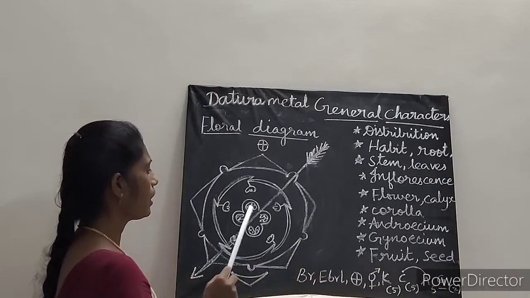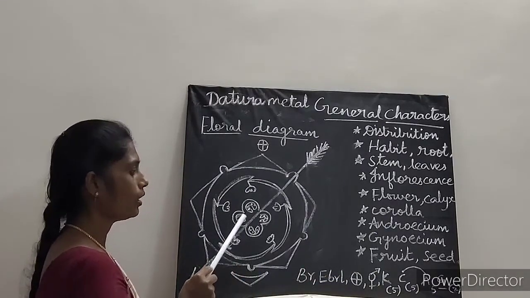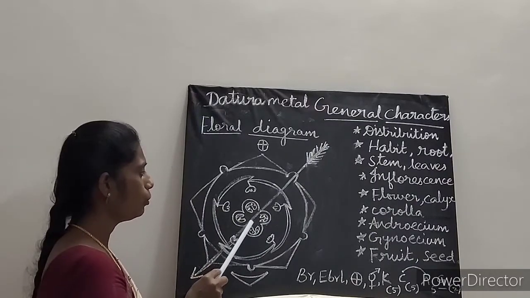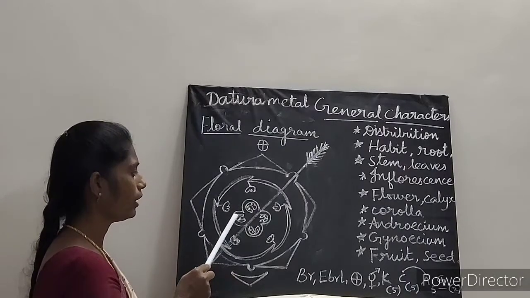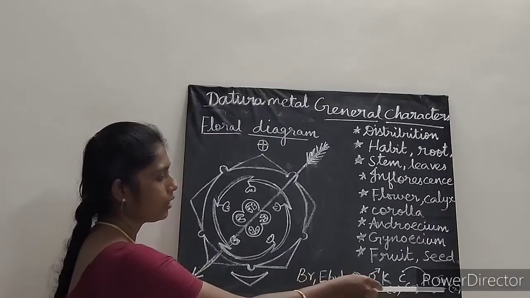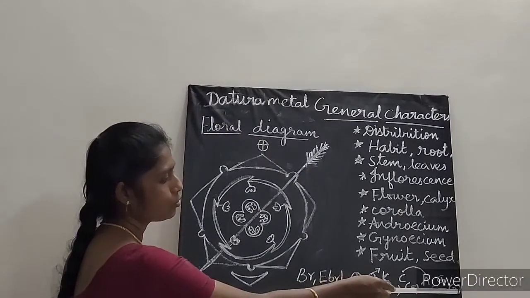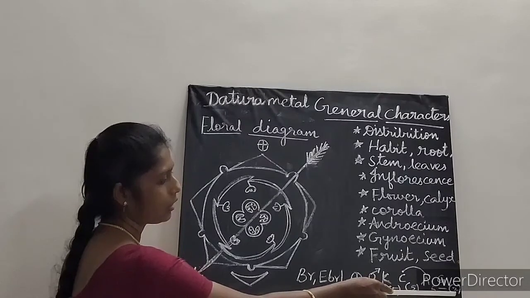And then gynoecium. Gynoecium here it is represented as 4, but actually it is what? Only 2, bilocular. Okay, bicarpellary, bilocular. But due to false septa, it appeared to be 4 in number, tetralocular, and ovary is superior. So here there is a line below the gynoecium which represents the ovary is superior. Okay, and there are 2 in number, that is bilocular and bicarpellary, which is united. Okay, so it is represented inside the bracket.